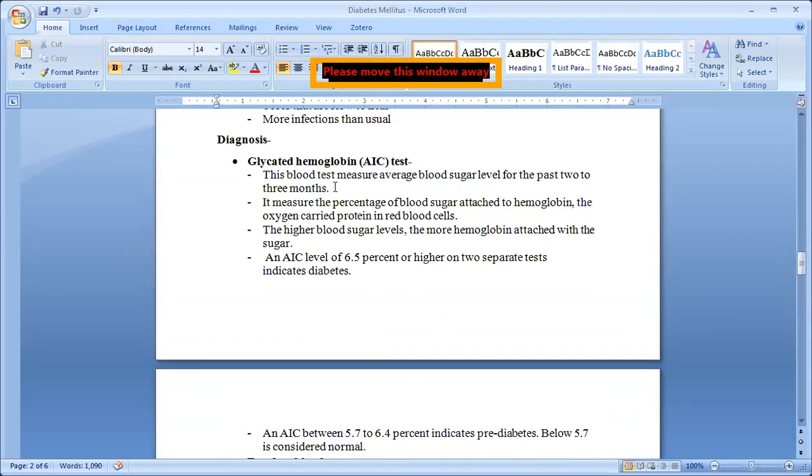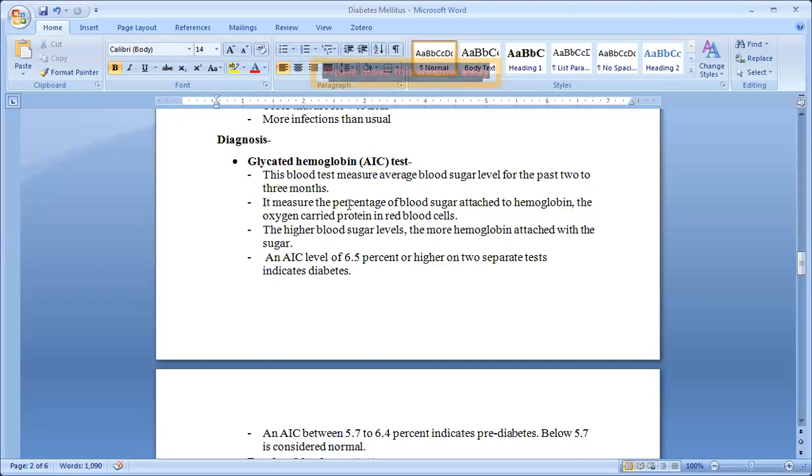Now see the glycated hemoglobin concentration test. This blood test measures the average blood sugar level for the past 2 to 3 months.